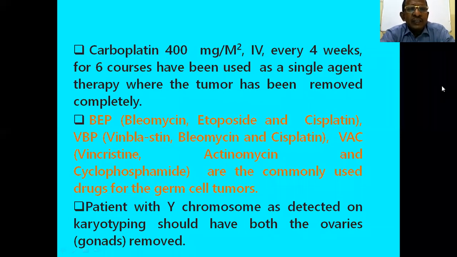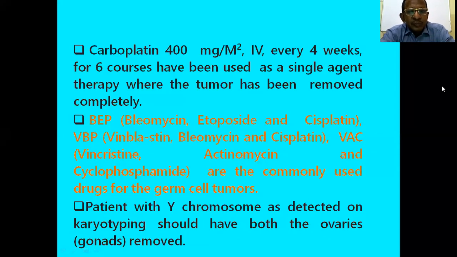Chemotherapy with carboplatin in a dose of 400 milligram per meter square intravenously every 4 weeks for 6 courses can be given as a single agent chemotherapy. And BEP, bleomycin, etoposide and cisplatin, or different combinations like VBP, vinblastine, bleomycin and cisplatin, and VAC, vincristine, actinomycin and cyclophosphamide. These different combinations can be used for the treatment of germ cell tumors.